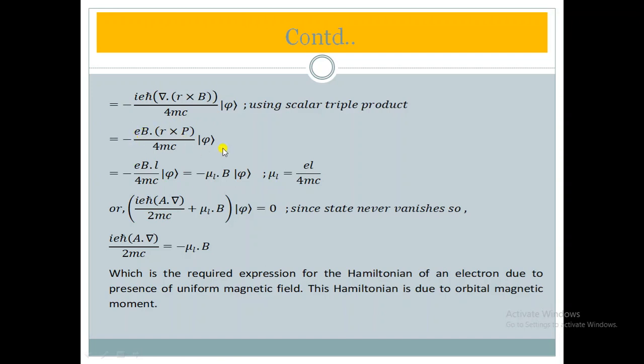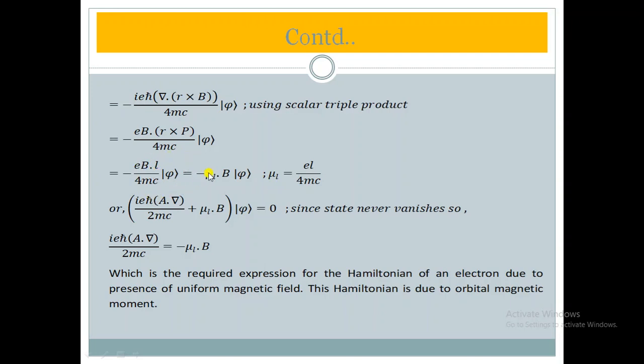So this term became, by applying the scalar triple product, equal to minus e as it is, B as it is, r cross p. Here p is linear momentum and r is the radial vector. So r cross p will give us angular momentum, the orbital angular momentum.